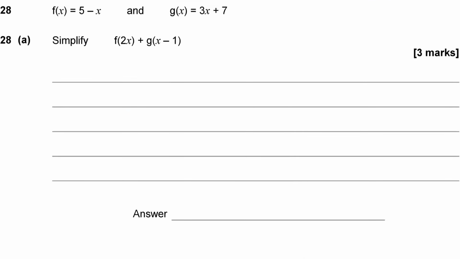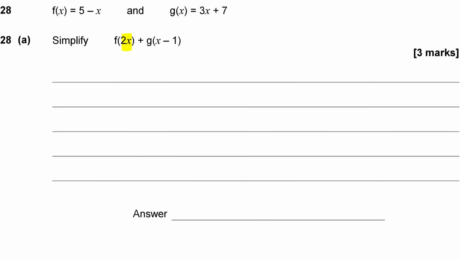f of x equals 5 minus x and g of x equals 3x plus 7. So we're asked to simplify f of 2x plus g of x minus 1. Okay, so basically when you've got something inside the bracket, that is the value that you're given to x. So here f of 2x is going to be 5 minus, going to sub in 2x for x.